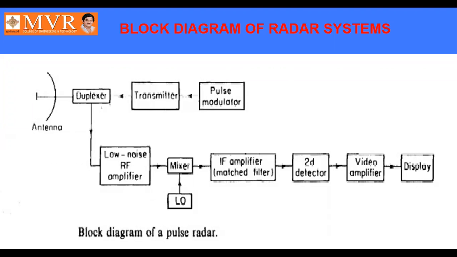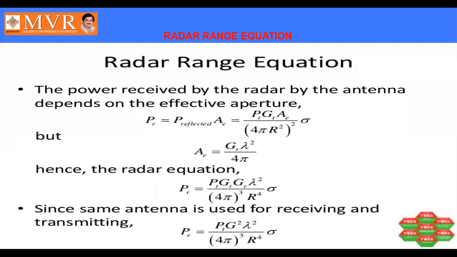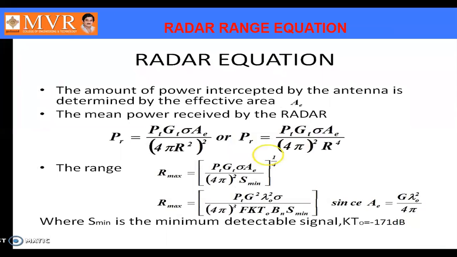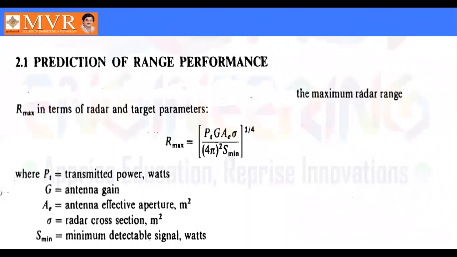There we saw two sections, transmitting and receiving. After that, we went for the radar range equation, which is to see how far the target is, in order to find the maximum range. Prediction of the radar range equation is nothing but assuming where the exact target is. The main difficulty is with S minimum and the cross section. So we went for S minimum, which is the minimum detectable signal.